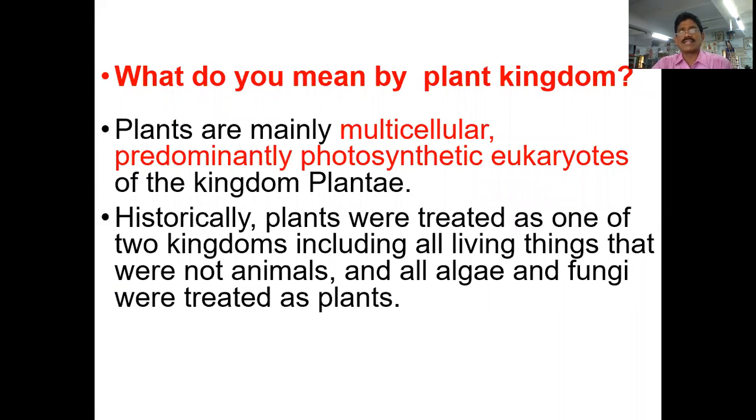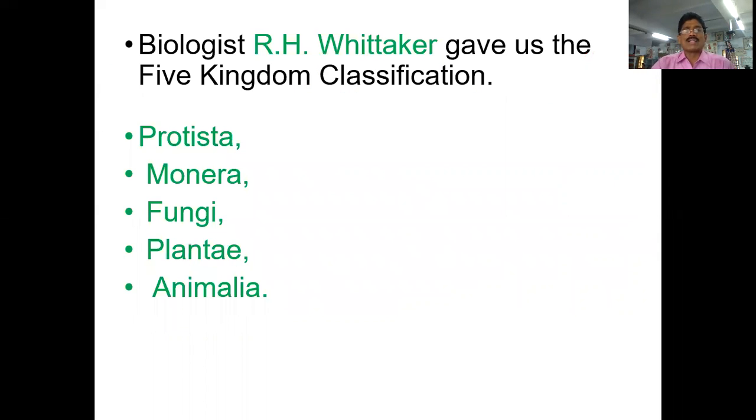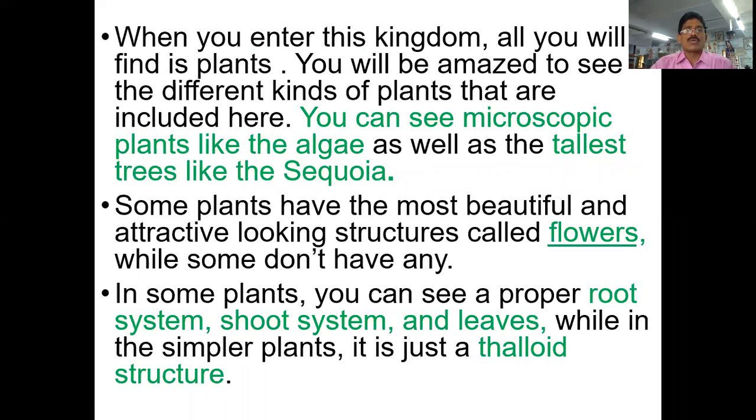But what do we mean by the plant kingdom? The plants are multicellular, predominantly photosynthetic eukaryotes in the plant kingdom. Historically, plants were treated as one of two kingdoms, including all living things that were not animals, and all algae and fungi were treated as plants. But one of the famous scientists in biology, R.H. Whittaker, gave the five kingdom classification: Monera, Protista, Fungi, Plantae, and Animalia. These are the five kingdoms given by R.H. Whittaker.